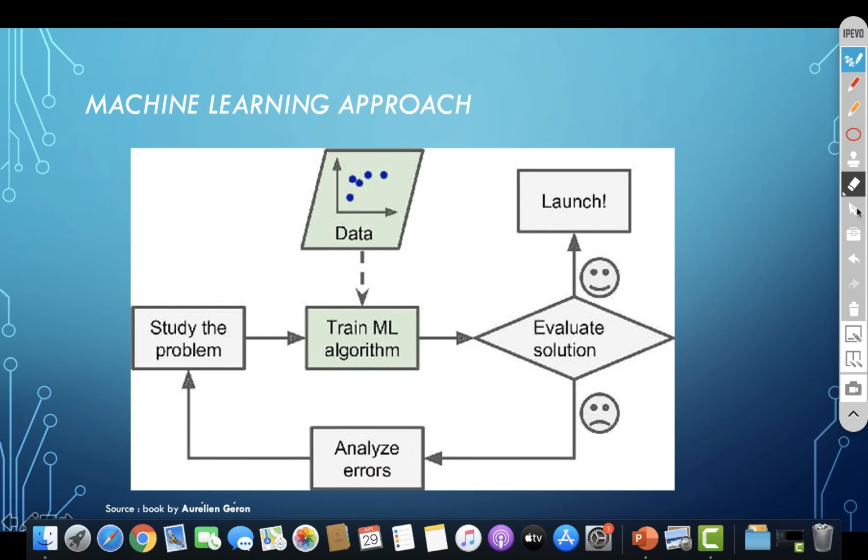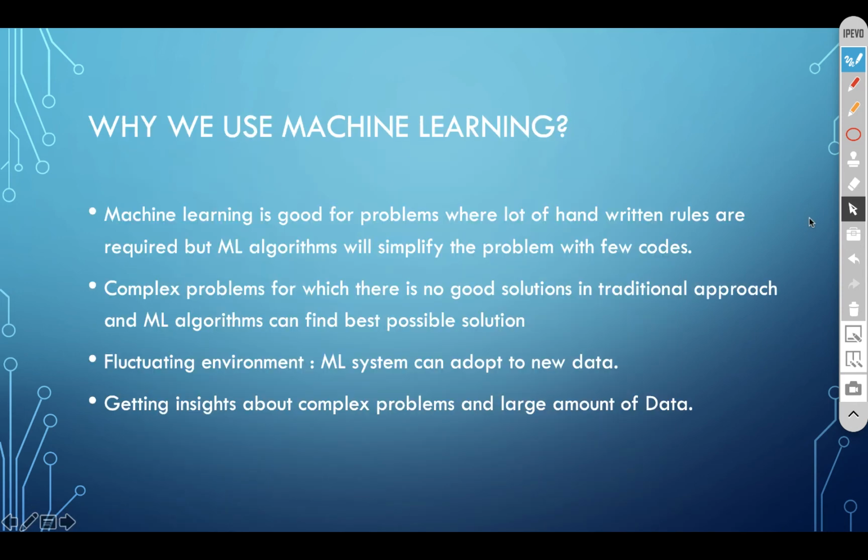So let's go further. The next question is why we use machine learning. Why do we need to put in data, and why is machine learning required? Machine learning is good for problems where a lot of handwritten rules are required, but an ML algorithm will simplify the problem with few records.